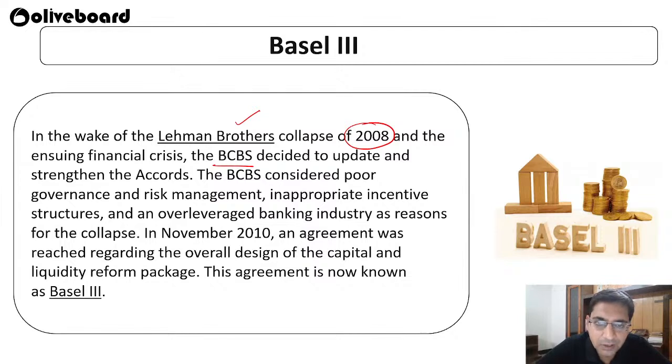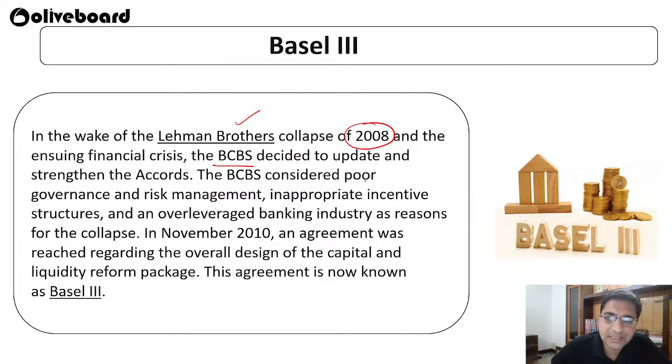That means they thought that Basel 1 and Basel 2 were not able to get the work done that had to be done. So that is why they wanted to include all the things in Basel 3. They wanted to update and strengthen the Basel 3 Accords more because of the collapse of the Lehman Brothers. That means people were not following the things in a proper way.